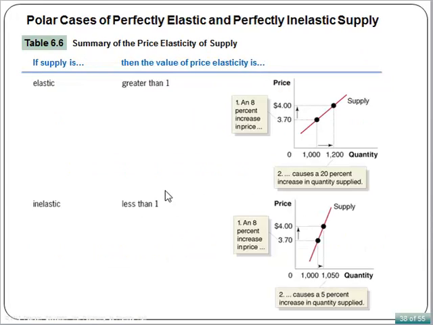The next three slides are the summaries of price elasticity of supply. If supply is elastic, then the value of price elasticity is greater than 1. So when the price elasticity of supply we calculated is less than 1, it means supply is inelastic. You can also tell if you put two supply curves on the same graph and they intersect: the flatter supply curve is more elastic and the steeper one is less elastic.